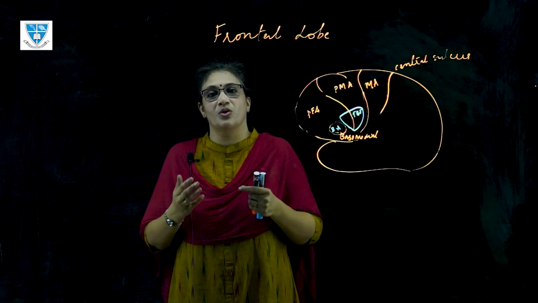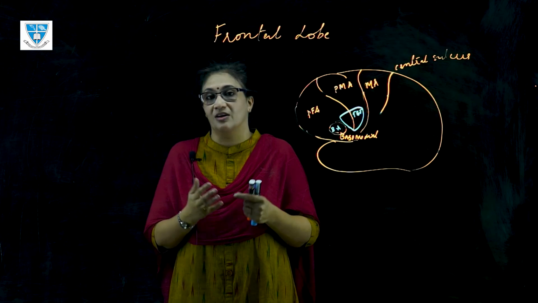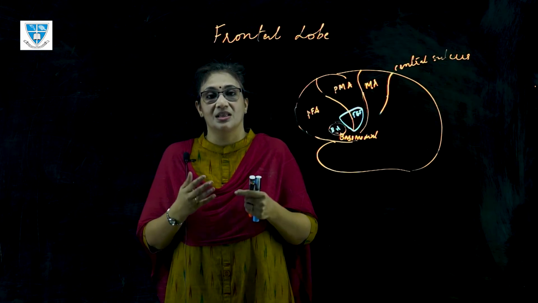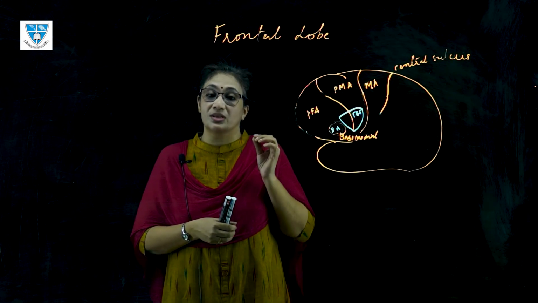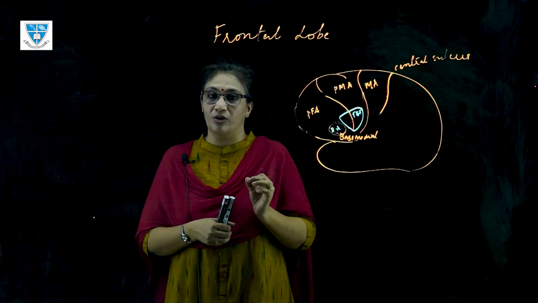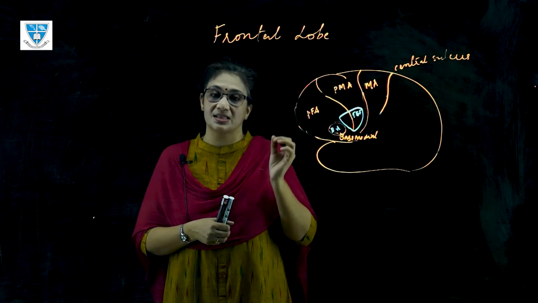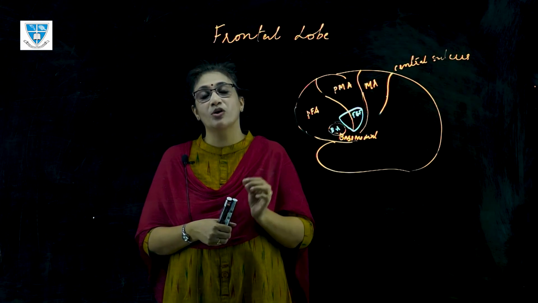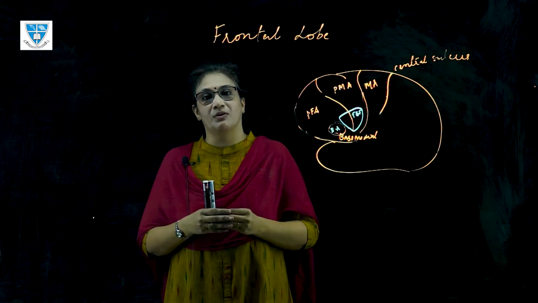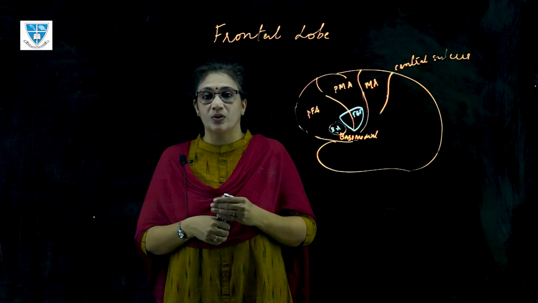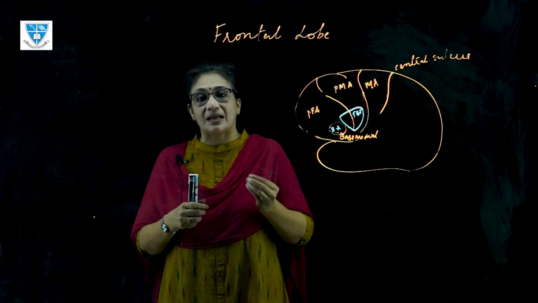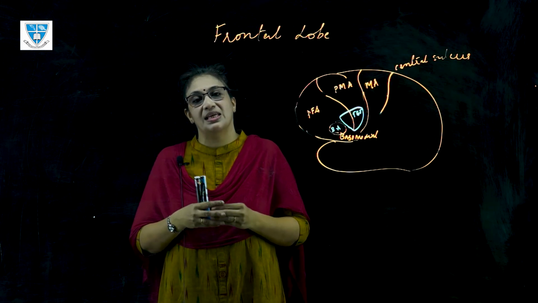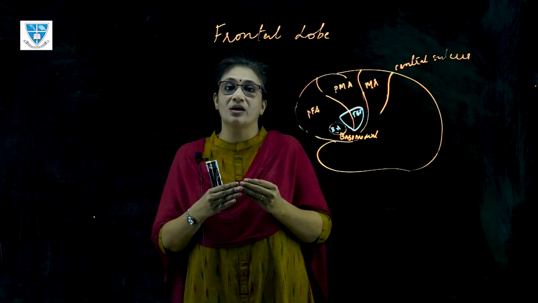It contributes to the overall aspect of a human being, our personality, our language, the way you carry yourself. So a student of neuropsychology should definitely understand the importance of the frontal lobe, understand the function, understand the structure, and also understand what cognitive training can be given so that an individual with damage can regain some of the function, at least partly, so that the person can lead a somewhat better life.